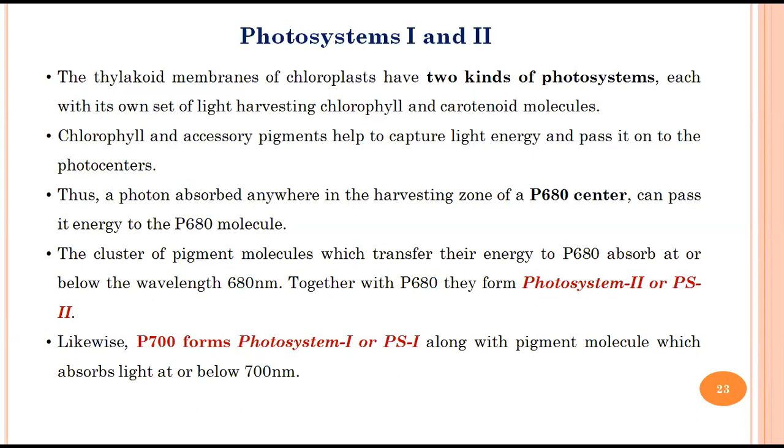So when I say cluster, it is a photosystem which contains the photocenter or the reaction center. It can be P680 or it can be P700. So depending on which kind of photocenter is present in a particular system, it is known as either photosystem 1 or photosystem 2.